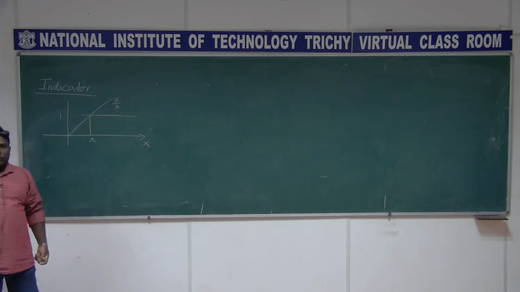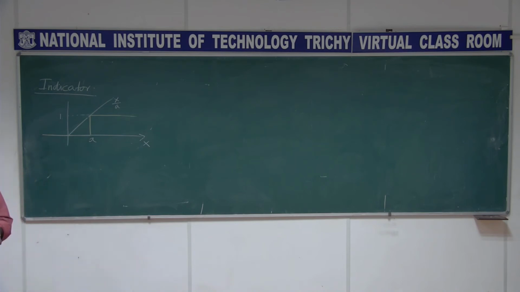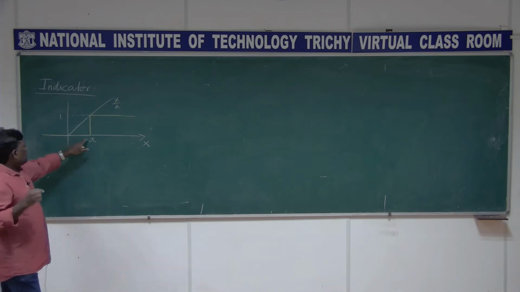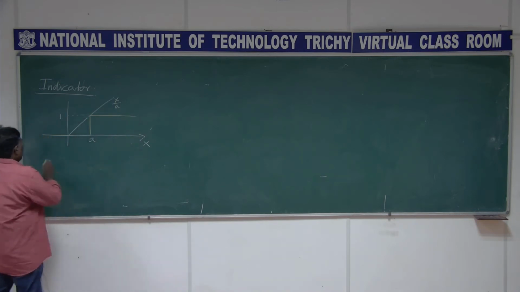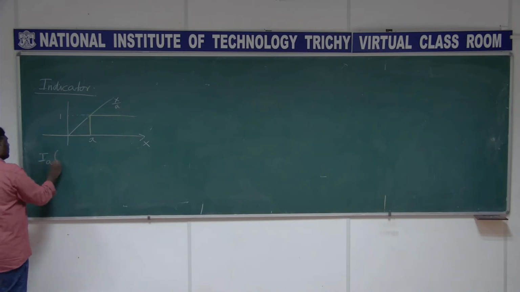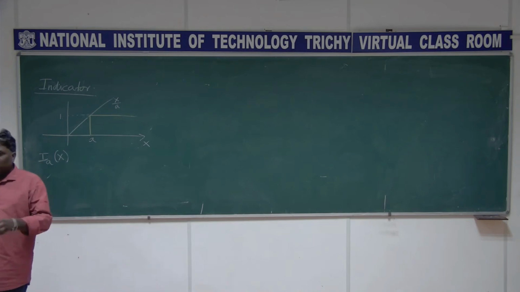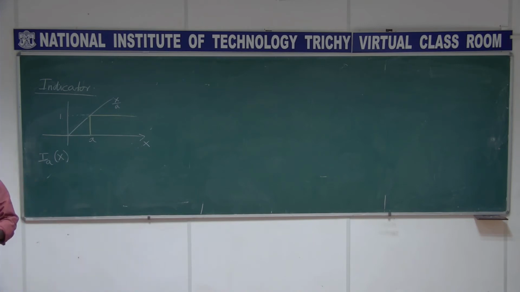So it is the intersection point, and just by visual observation of this graph, x by a is greater than the indicator function. This is called the indicator function, the step function. It is represented like this, Ia of x. Ia of x takes the value 0 up to a, and after that the value jumps to 1. It is like a step.